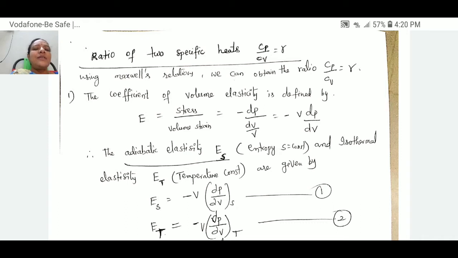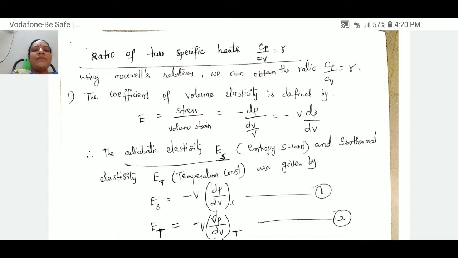In this video lesson, let us know the applications of Maxwell thermodynamic relations, that is, the importance of Maxwell thermodynamic relations. We know that these Maxwell thermodynamic relations are very much useful in explaining the different thermodynamic processes which occur in nature very easily.